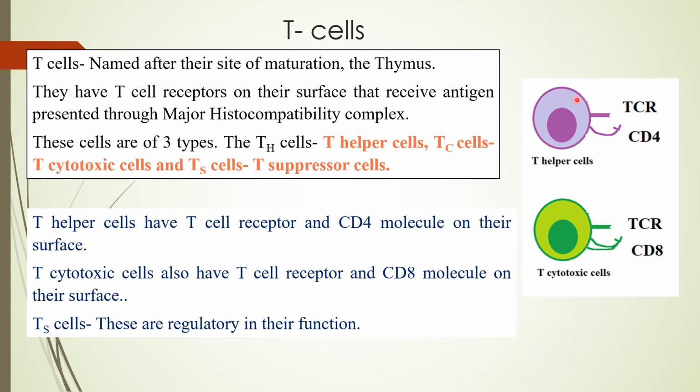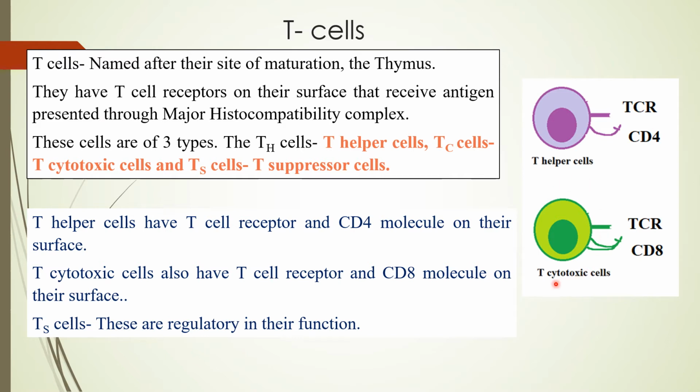So you can see that this T helper cell accepts the antigens when they are presented by cells having MHC class 2. So we have antigen presenting cells which have MHC class 2. What those antigen presenting cells do is they process the antigen and then present the antigenic determinant to the TCR. Then once the interactions are completed via CD4, this would get stimulated. It interacts with MHC class 2. It accepts antigens by MHC class 2.